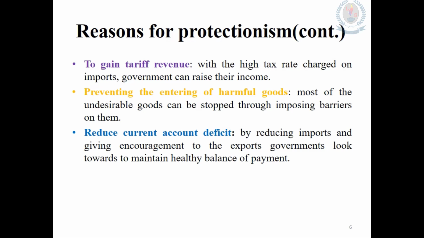So in order to stop that currency outflow, the government is practicing these protectionism policies. With that, the government is expecting to obtain a healthy balance of payments. That means by reducing the import expenditures, they are trying to get a good value for the balance of payments.